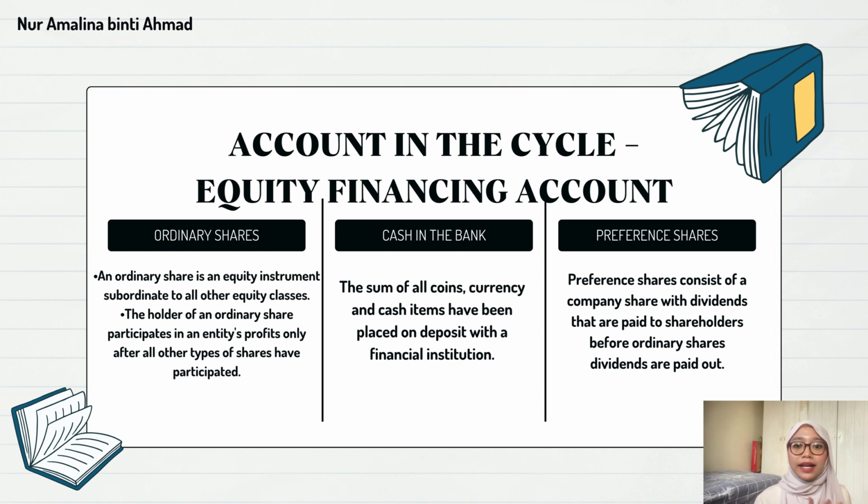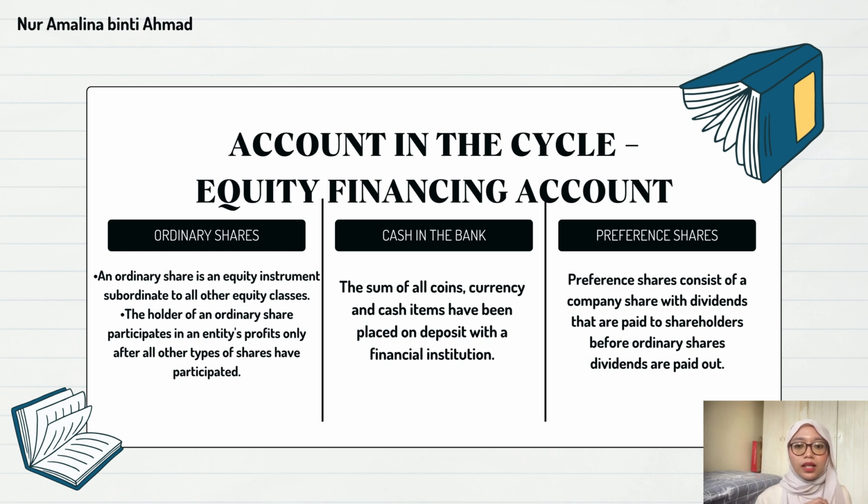Next, cash in bank. The sum of all coins, currency and cash items that have been placed on deposit with a financial institution. So this represents the company's most liquid asset. The auditor will verify the company's cash balance through the bank reconciliation, ensuring the recorded cash matches the bank statement.